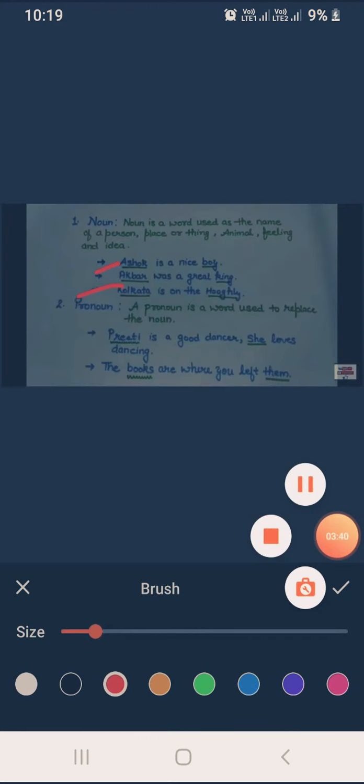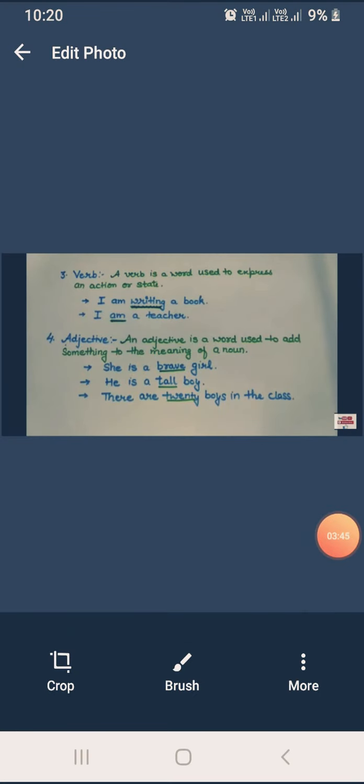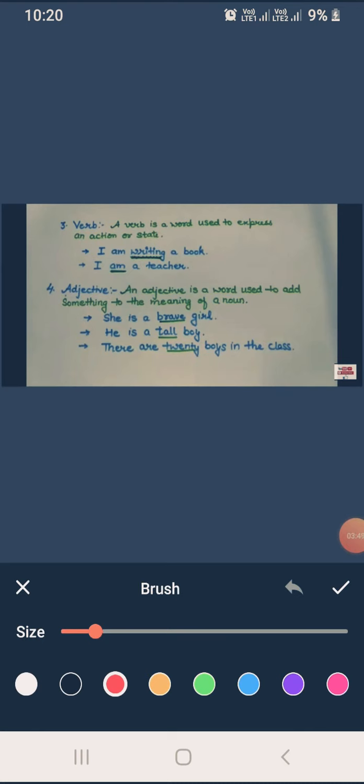Dear students, now we will learn another part of speech. Dear students, another part of speech is verb. A verb is a word used to express an action or state, or we can say any action word is called a verb. Here is an example: I'm writing a book. In this sentence, writing is the verb. And second sentence: I'm a teacher. I'm is the verb in this sentence.